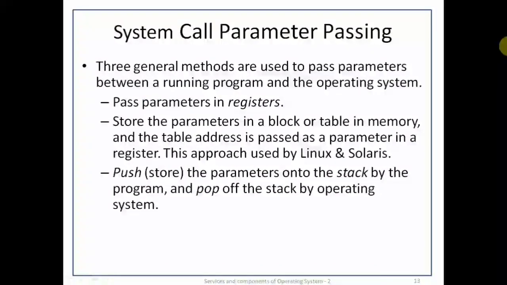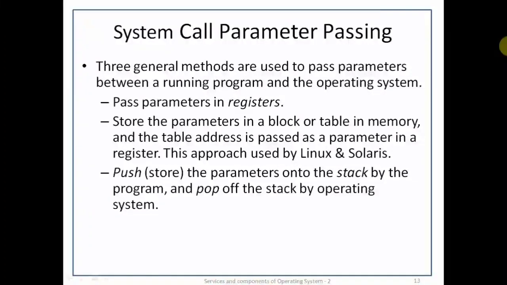System call parameter passing. Three general methods are used to pass parameters between the running program and the operating system. Pass parameters in registers. When there is a single value, it will be passed through the register. If we want to pass multiple values, the values will be stored in a block or table in memory and the table address is passed as a parameter in the register.